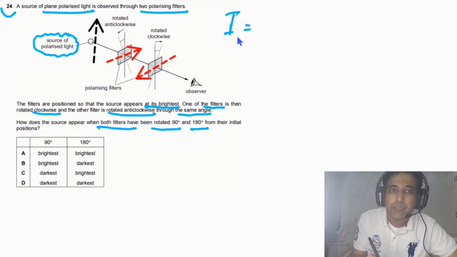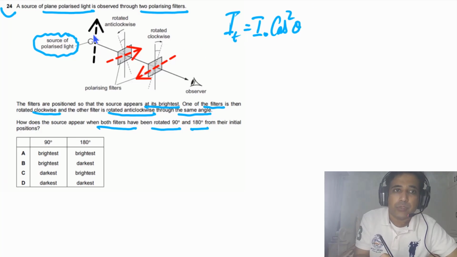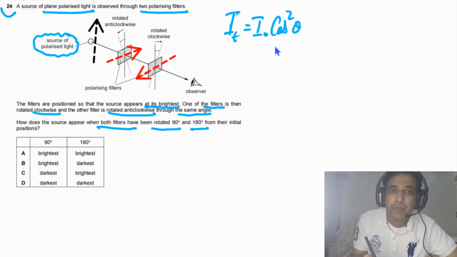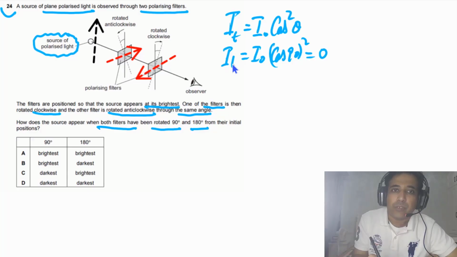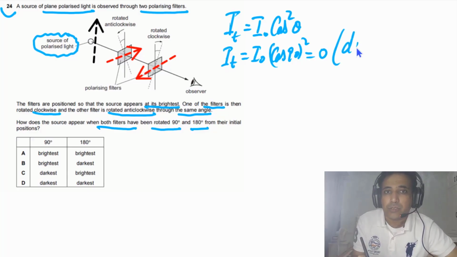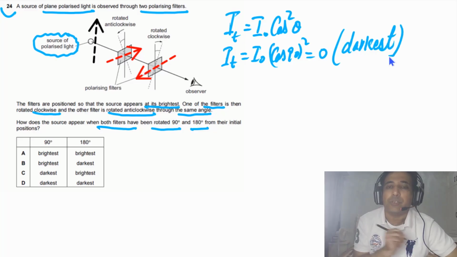This one will be equal to I naught cosine square theta. Theta is the angle between the polarized light and this transmission axis. If the angle is 90 degrees, then cosine of 90 degrees, squared, has to be equal to 0. So it means this one will be the darkest. No light will pass through these filters.